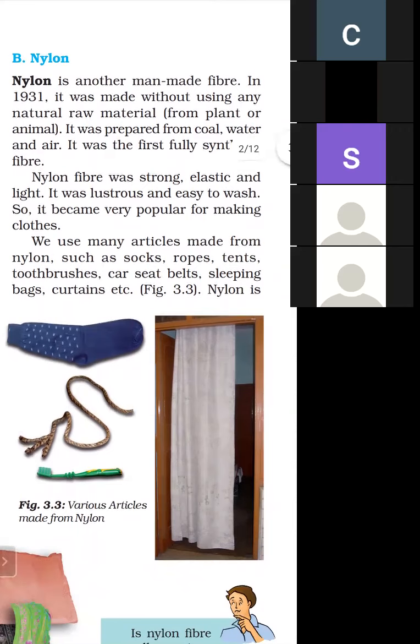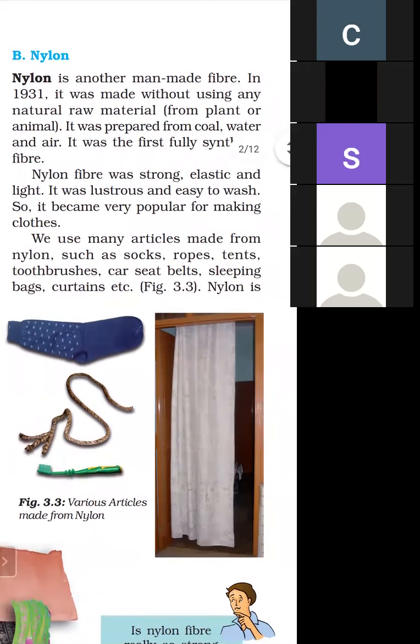We use many articles made from nylon, such as socks. The material of socks is nylon, and the material of ropes is also nylon, and the material of tents is also nylon. The material of toothbrush is also nylon, and the material of car seat belts is also nylon. The sleeping bags and the curtains are all made from nylon.